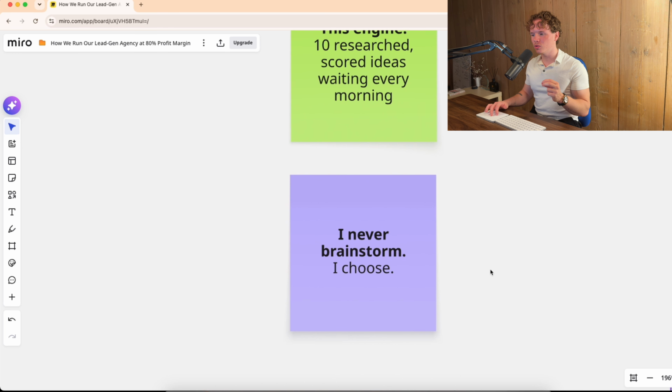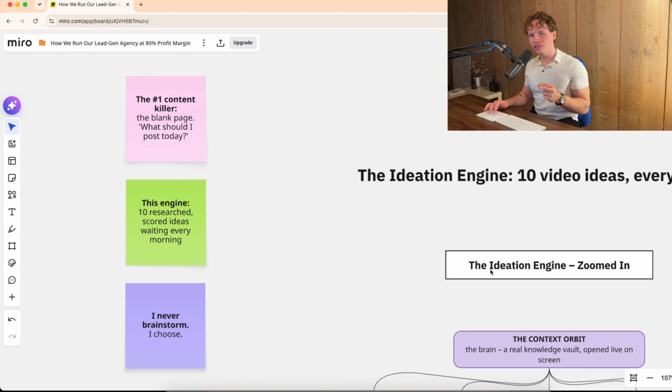Now, this engine changes exactly that, because this engine gives me 10 researched and scored ideas waiting for me every single morning, which means I never waste time on brainstorming, but I choose from the topics that I now know are going to work for my ICP, because my brain and my entire engine knows exactly what they want to hear and what aligns with my offer. And more about that in just a second.